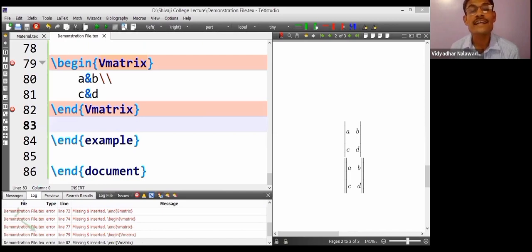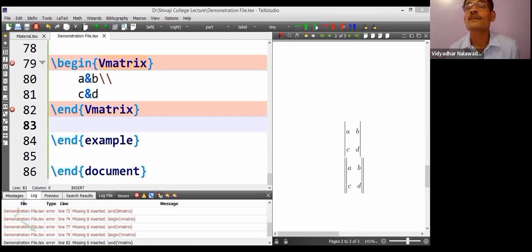Let me add something in that. I want one more expression side by side to this expression: the characteristic function of A is equal to 1 if x belongs to A, and 0 if x does not belong to A.